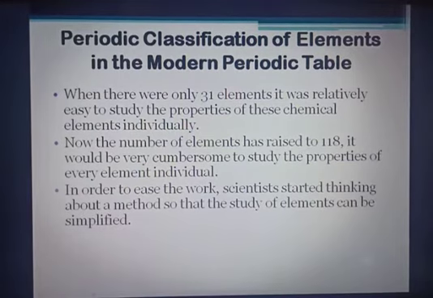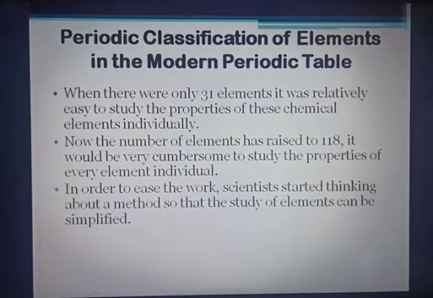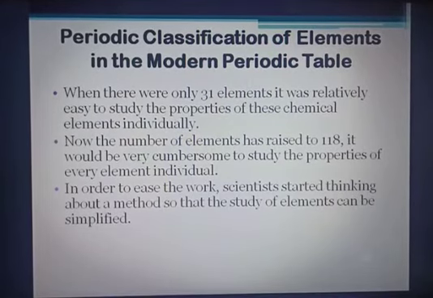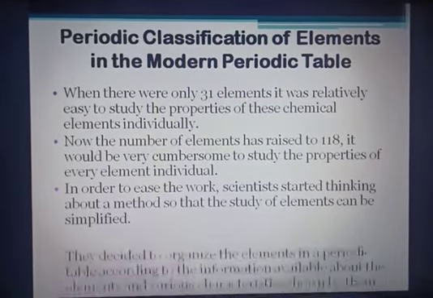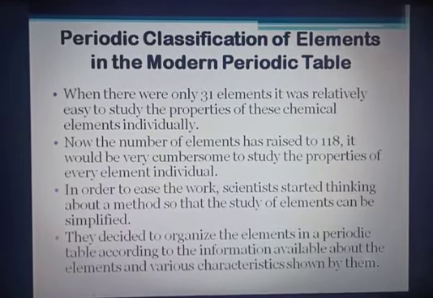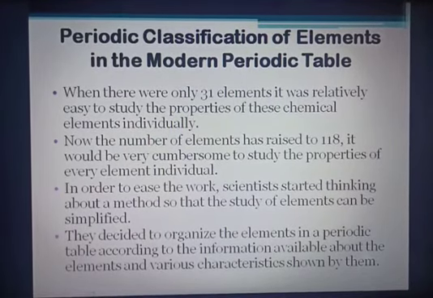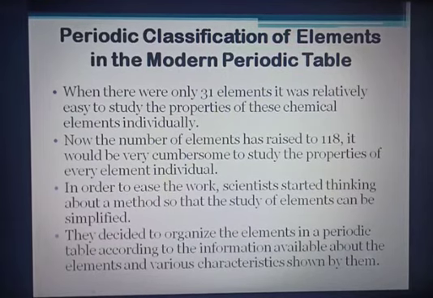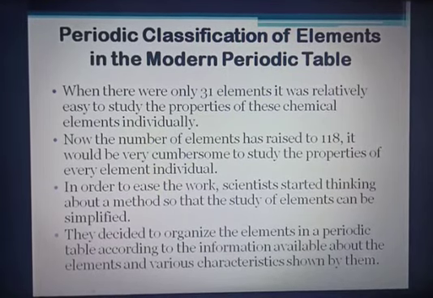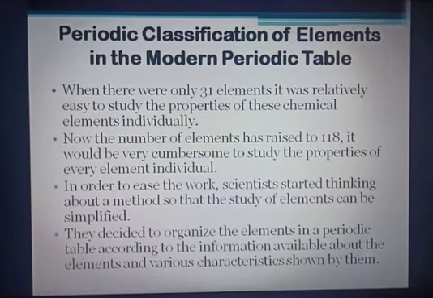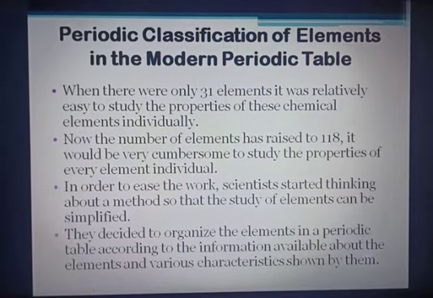So in order to ease the work, scientists started thinking about a method so that the study of elements can be simplified. So they decided to organize the elements in a periodic table, according to the information which is available about the elements and various characteristics shown by them. This system of classification helps in grouping various elements into categories which we refer to as periods. Hence the system is also referred to as the periodic classification of elements.